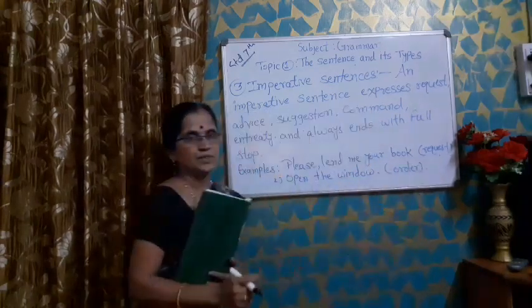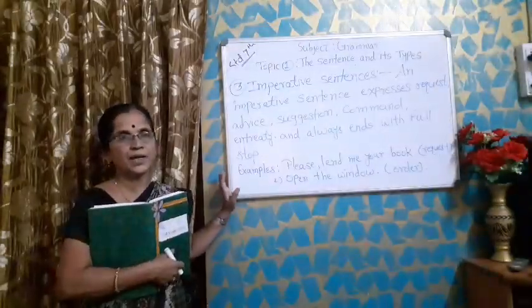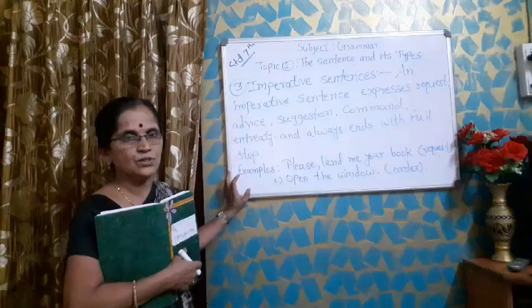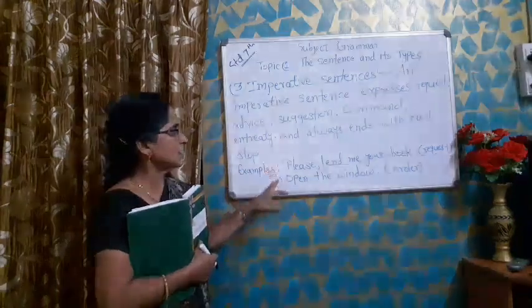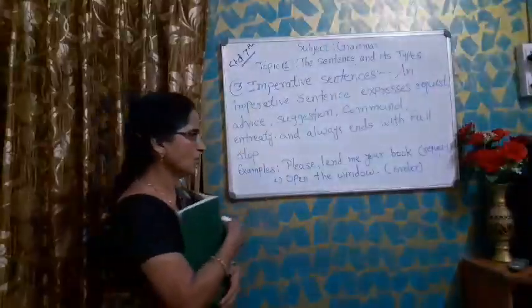Do you understand the third type of sentence? What is it? Imperative sentence, and it is used for request, order, warning, suggestion, entreaty. This is the third type of sentence.